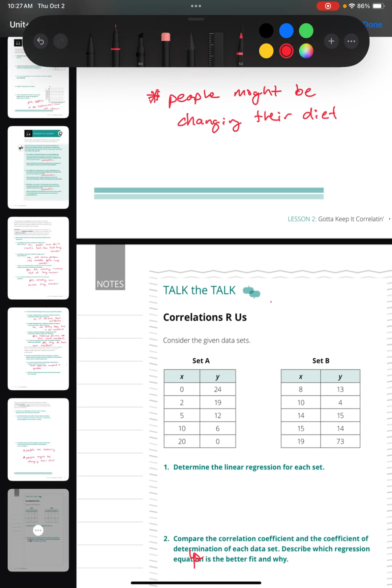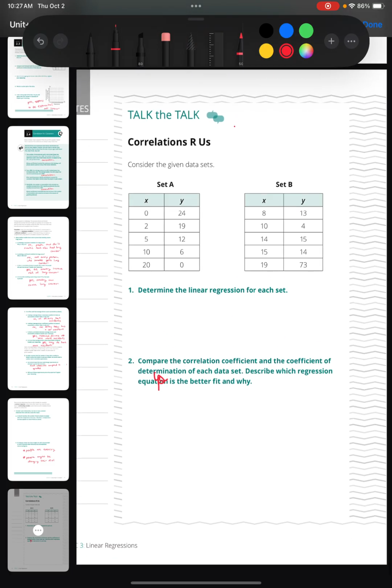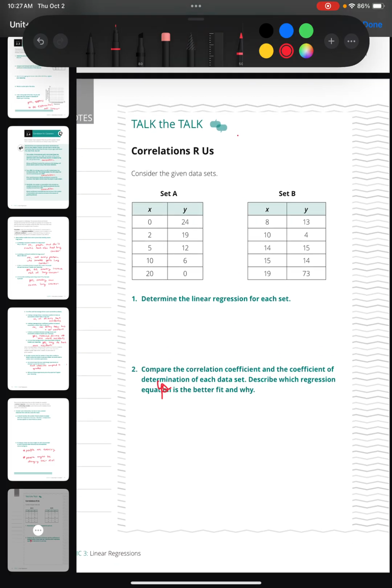All right, and then to wrap it up on the next page, good time to pause the video and try both set A and set B. Use your calculator to see if you can come up with those linear regression lines and the correlation coefficient and the coefficient of determination. Okay, then unpause the video. I'm going to list out what your equations should be and see if you're getting the correct data from the calculator. So for number 1,